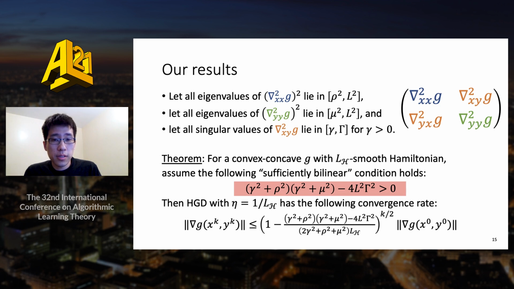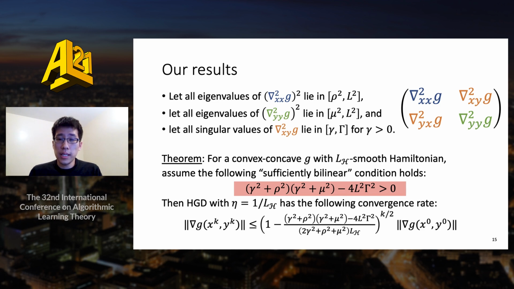This must be larger than L squared times uppercase gamma squared for the sufficiently bilinear condition to hold. So essentially, the smallest singular values of the off-diagonal block of the Hessian must be sufficiently large compared to the largest singular values of that block and compared with the smoothness of G.